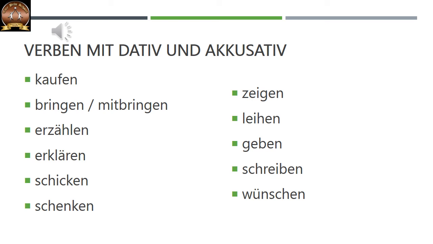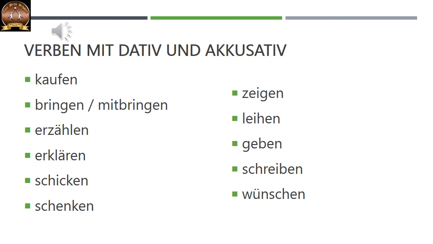Erzählen. Erzählen means to narrate. For example, to narrate a fairy tale, to narrate a story, to narrate an incident. Erzählen, to narrate someone something. Erklären, to explain someone something.